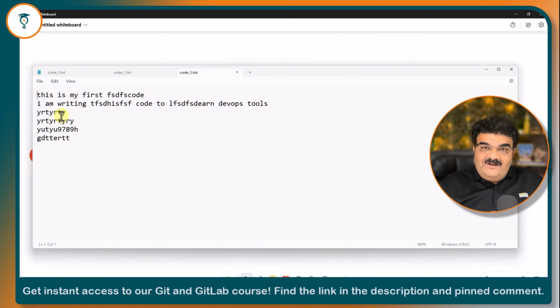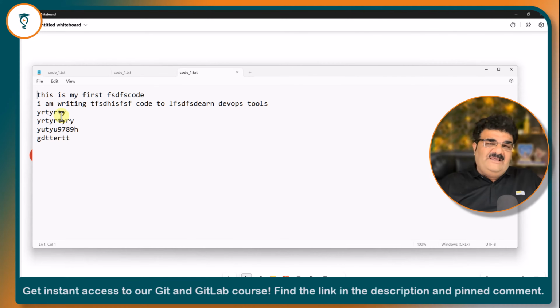Now here, Git comes into the picture. If you are using Git, you will have every version of your files, and you can go back to the previous version, or we can say that rollback is very easy.